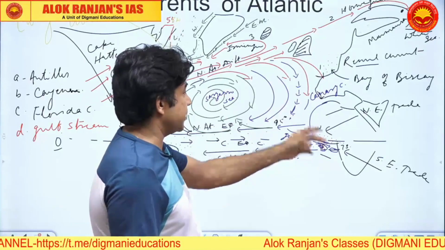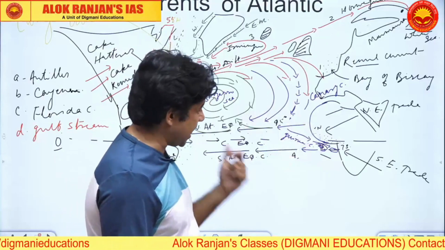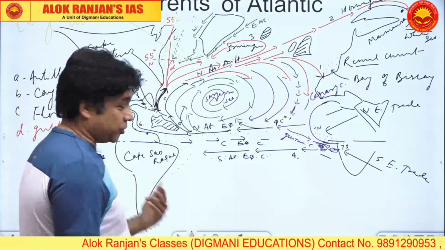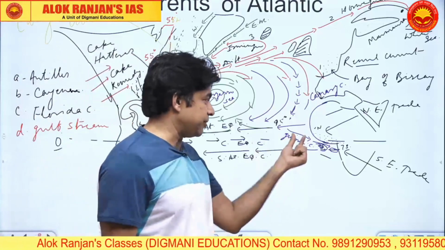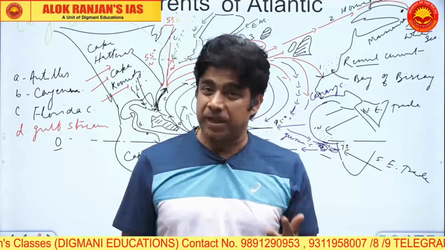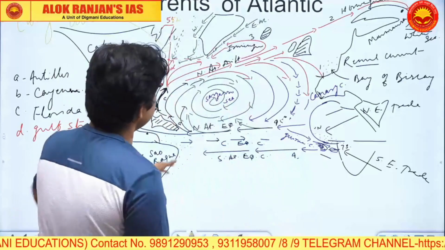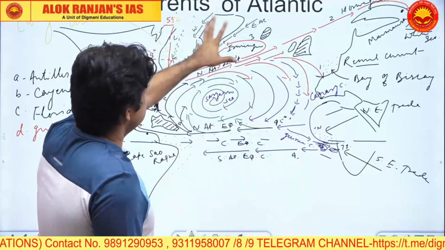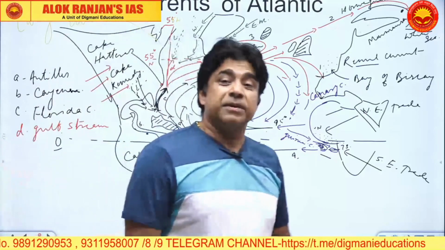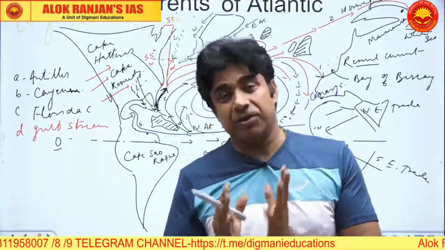But otherwise this region, because of the Guinea current, will have very high moisture, very high temperature and high rainfall conditions. And as I told you, the Guinea current is a warm current, so in this region you can have formation of tropical cyclones, tornadoes, or hurricanes as well. Okay, so this was all about the north equatorial currents. I'm giving you some 30 to 40 seconds to draw the entire map, and draw it very peacefully.